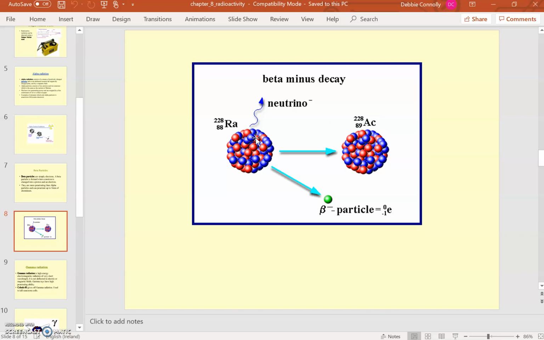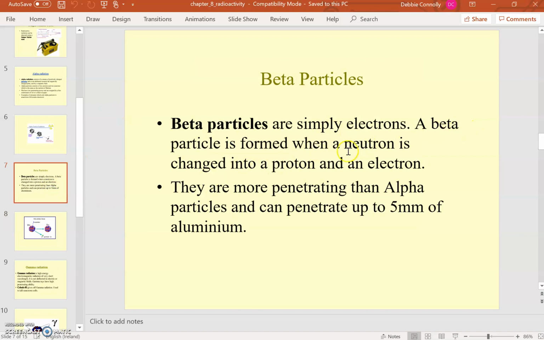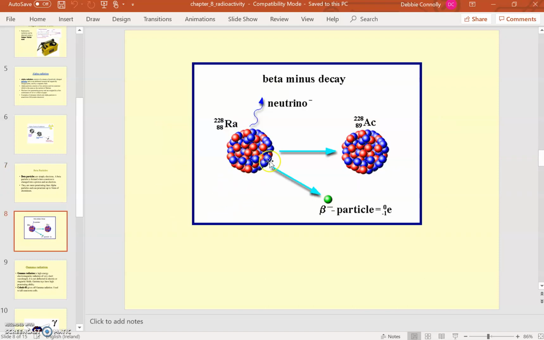When it breaks up, it produces two things. It produces a proton and an electron. So if we go back here, we're saying beta particles will be electrons. A beta particle is formed when a neutron is changed into a proton and an electron. Now, if we look back at a little diagram, here's radium.